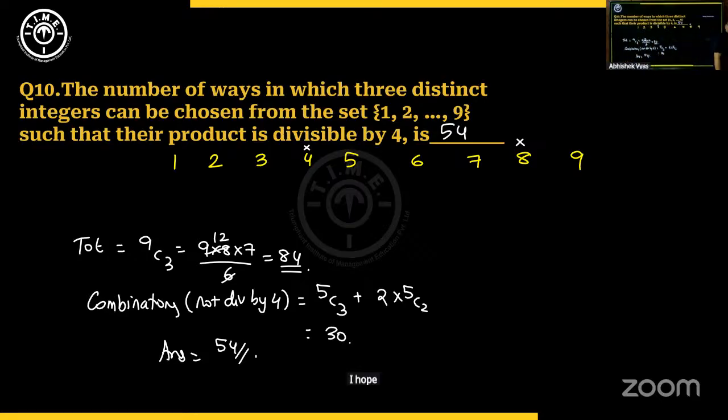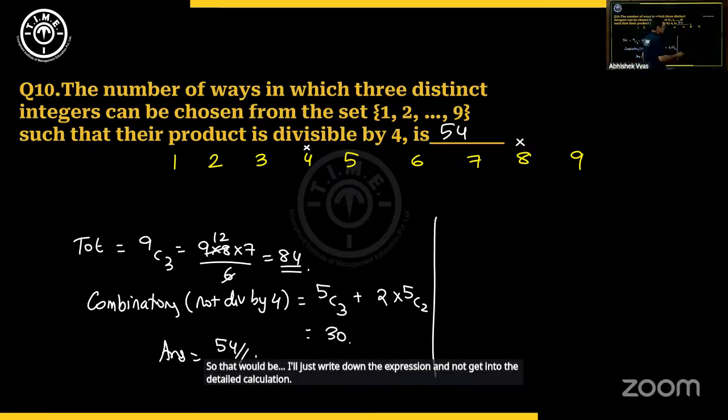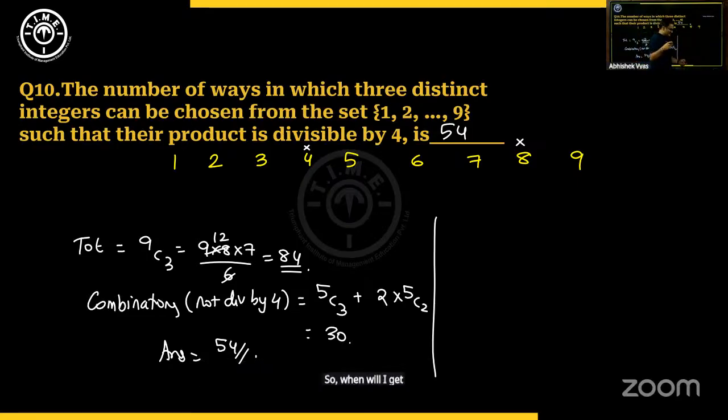I hope you followed it. We could also do it in the positive way. When I say positive, what I mean is not rejecting the cases, but summing up all the cases. So that would be, I'll just write down the expression. I'll not get into the detailed calculation. So when will I get product as a multiple of 4?